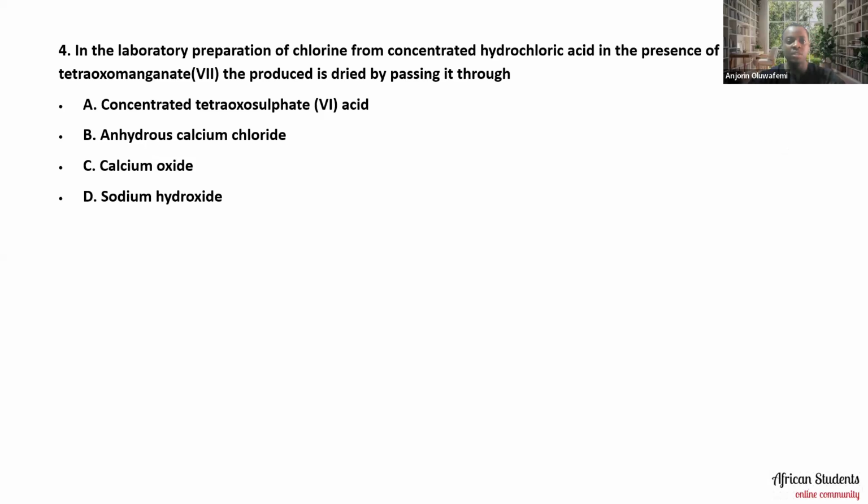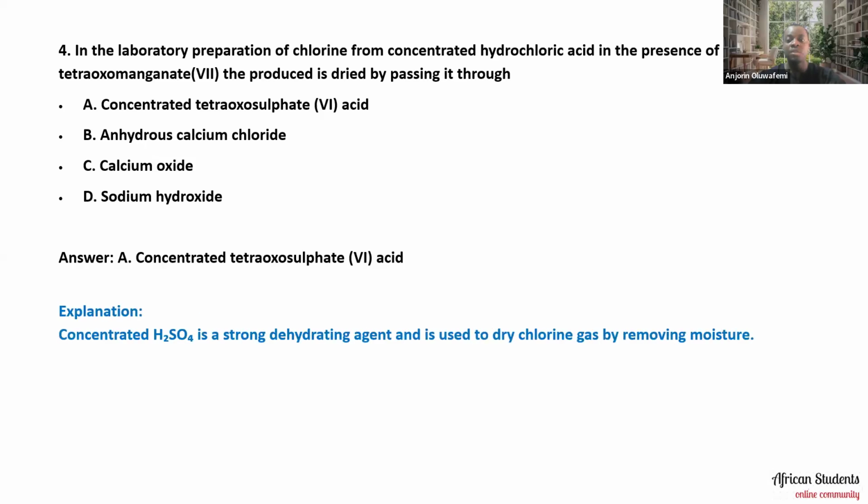So the answer to this is actually A, concentrated tetraoxosulfate(VI) acid. That is what we use for drying the product that is gotten when we prepare chlorine in the laboratory. So concentrated H2SO4 is a strong dehydrating agent, and it is used to dry chlorine gas by removing moisture. So that is the answer to this one.